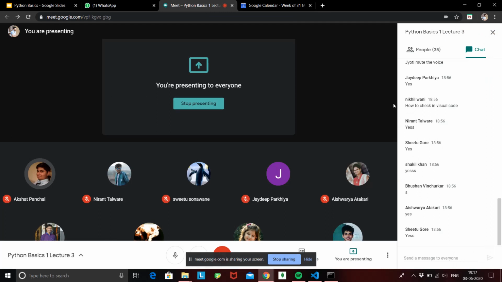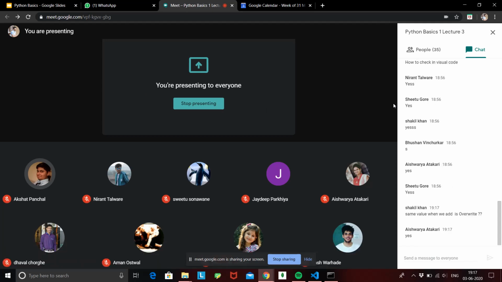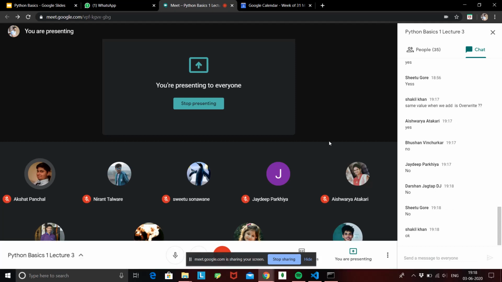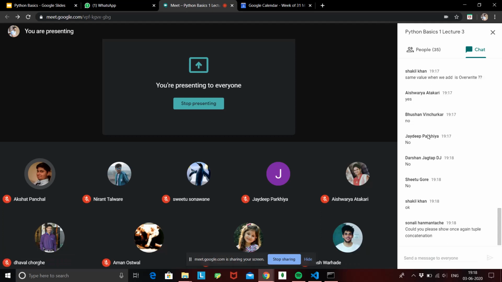Anyone having any doubt in list, tuple or set, anything? Okay, you are asking whether the same value when added is overwritten. It is not actually overwritten, it is just not even added to the set. Alright, everyone following along? Anyone missed anything? Could you please show once again tuple concatenation?